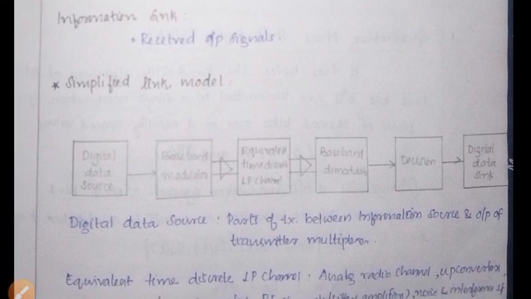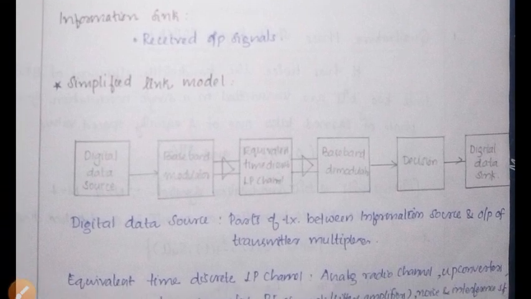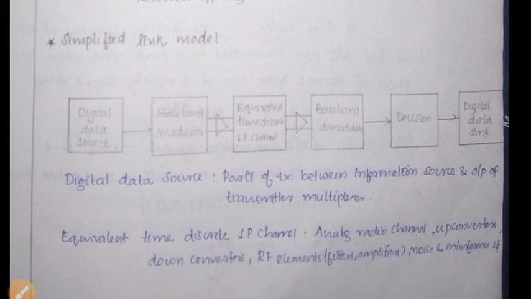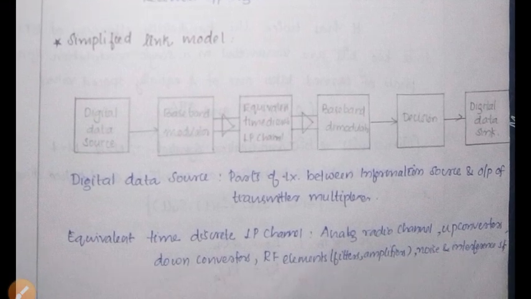So in the simplified link model, digital data source is passed to the baseband modulation, then the equivalent time discrete low pass channel, then to the baseband demodulation, then decision circuit is there, then digital data sink. Okay, so here the digital data source is the part of the transmission between the information source and output of the transmitter multiplexer.